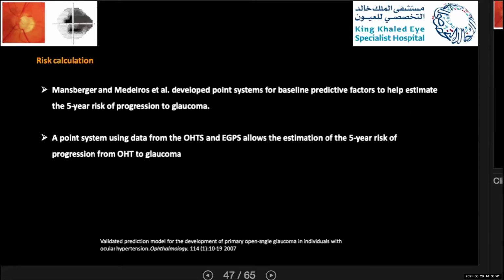So what happened in glaucoma? Mansberger and Medeiros et al. developed a point system for baseline predictive factors to help estimate the 5 years risk of progression to glaucoma. They used this point system based on the data from both the ocular hypertension treatment study and the European glaucoma prevention study.